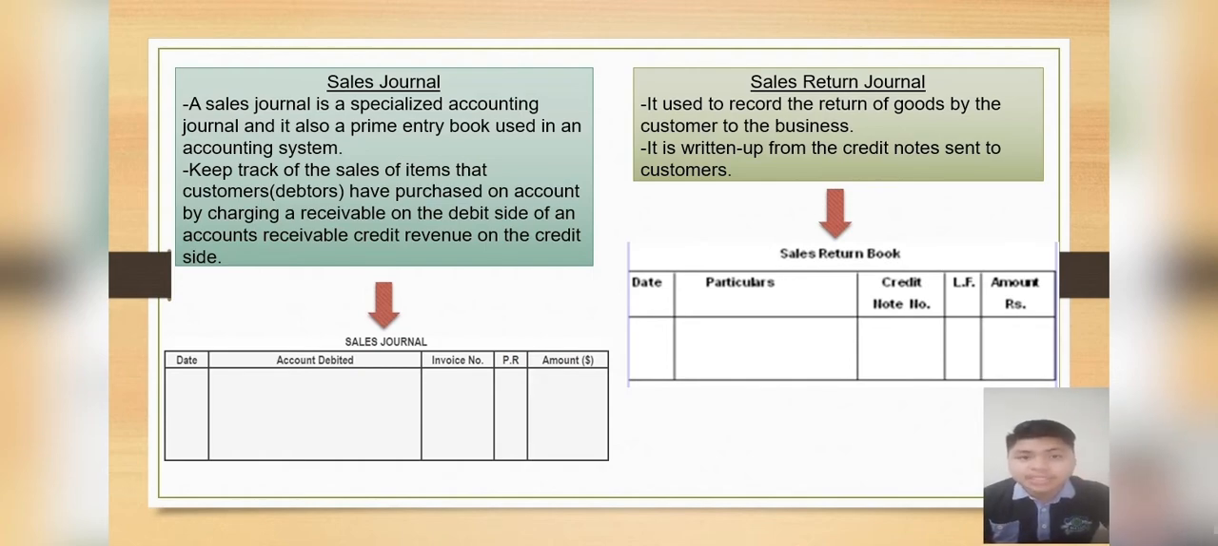Lastly, I want to talk about the sales return journal. A sales return journal is used to record the return of goods by the customer to the business. It is also written up from the credit notes sent to the customers.